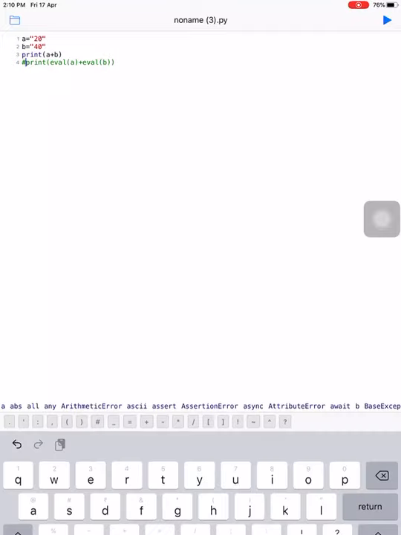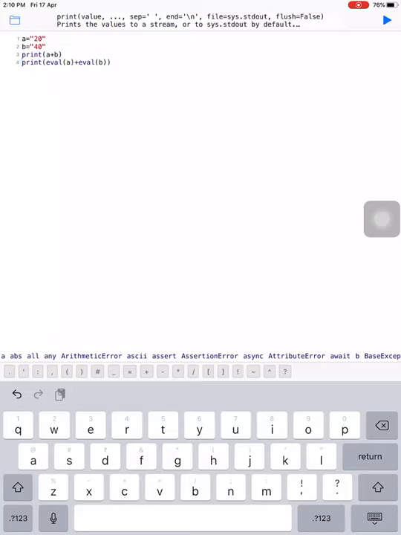The eval function, as I already told you, its purpose is to identify the type of the passed string and then return the result accordingly. Okay, now we will work upon this statement.